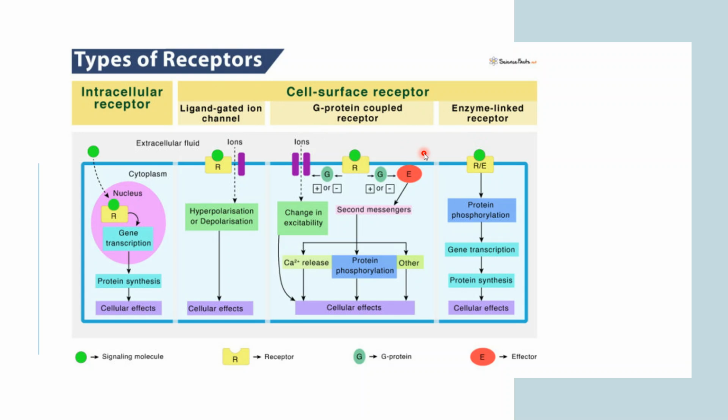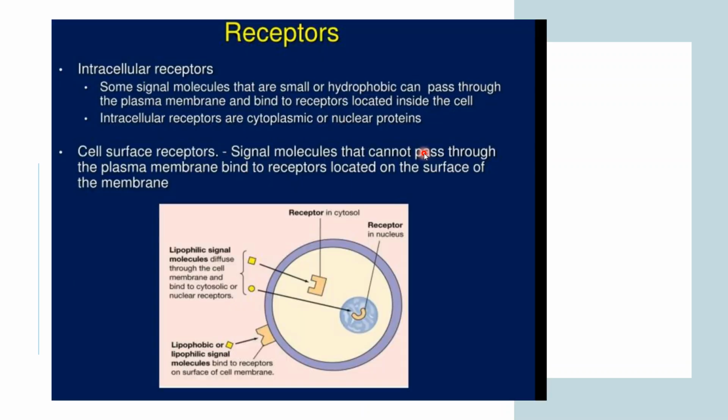So one by one we will be discussing these four receptors. First we come across the intracellular receptor. Basically, this is the receptor which is present inside the cell. Some signal molecules that are small or hydrophobic can pass through the plasma membrane and bind to the receptor located inside the cell. These intracellular receptors are cytoplasmic or nuclear proteins.